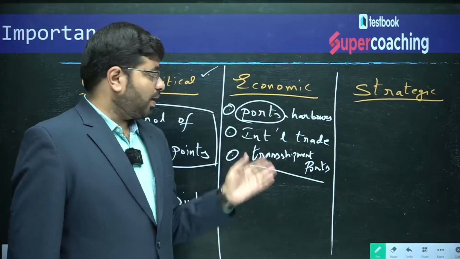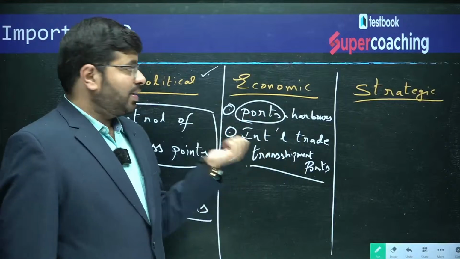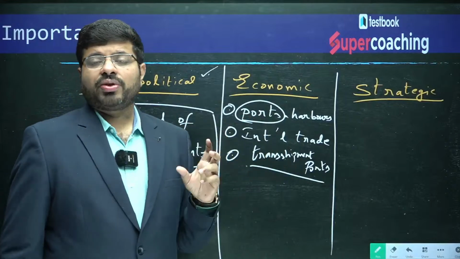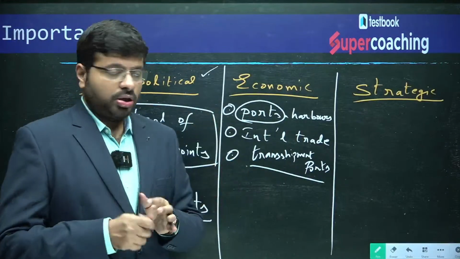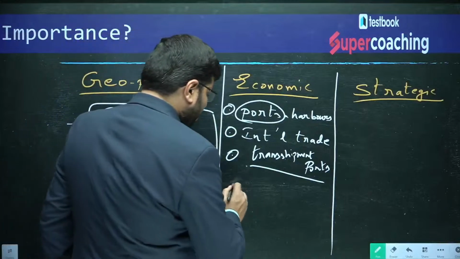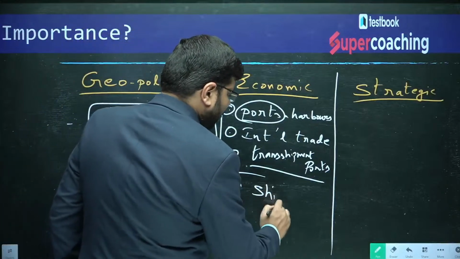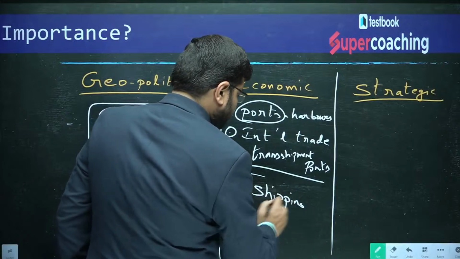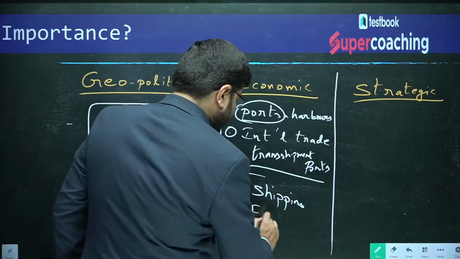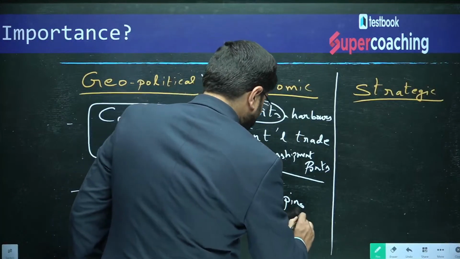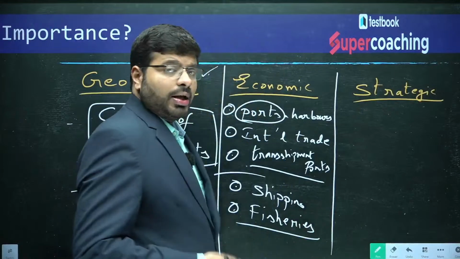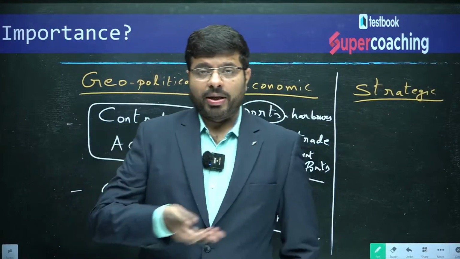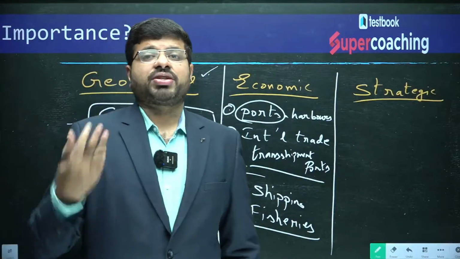And through those economic activities, because these areas are part of the ocean environment, you will find that a good amount of economic activities like shipping and fisheries can be developed. Imagine, because this is part of the ocean environment, you have decent varieties of fishes.